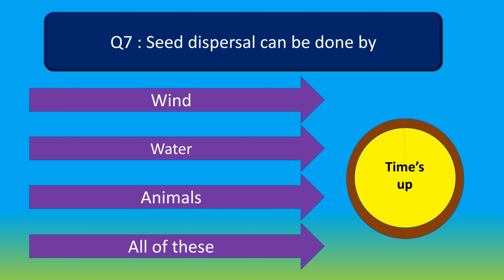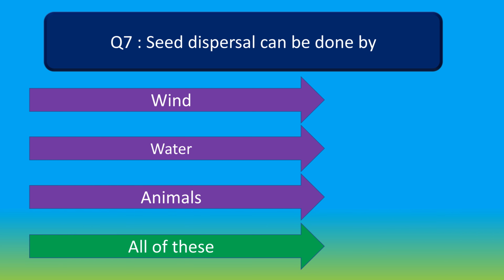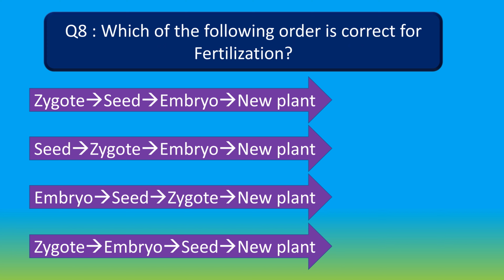Your time is up. And the right answer is all of these. Seed dispersal can be done by wind, water and animals. Moving to question number 8.